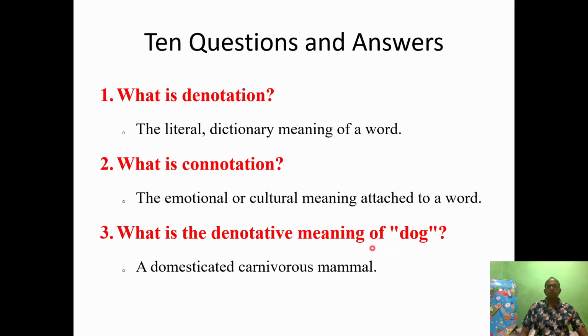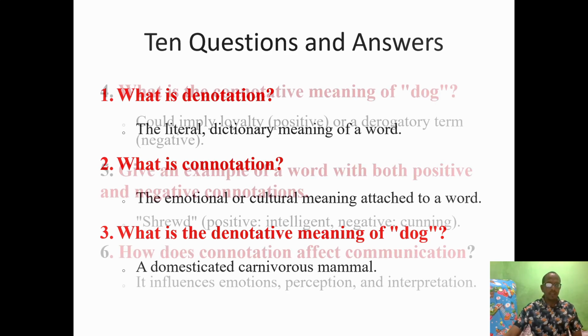The emotional or cultural meaning attached to a word is connotation. And number three, what is the denotative meaning of dog? A denotative meaning of dog can be a domesticated carnivorous mammal or animal.